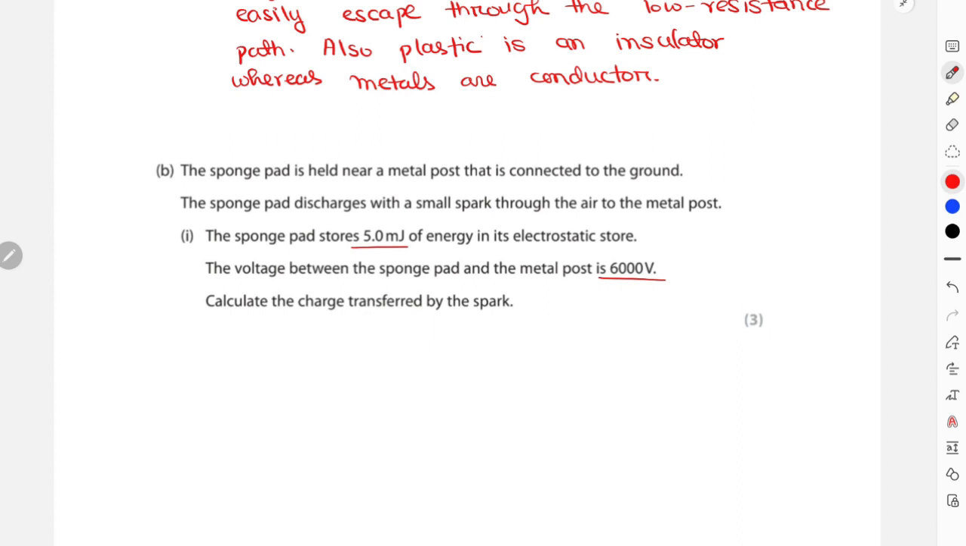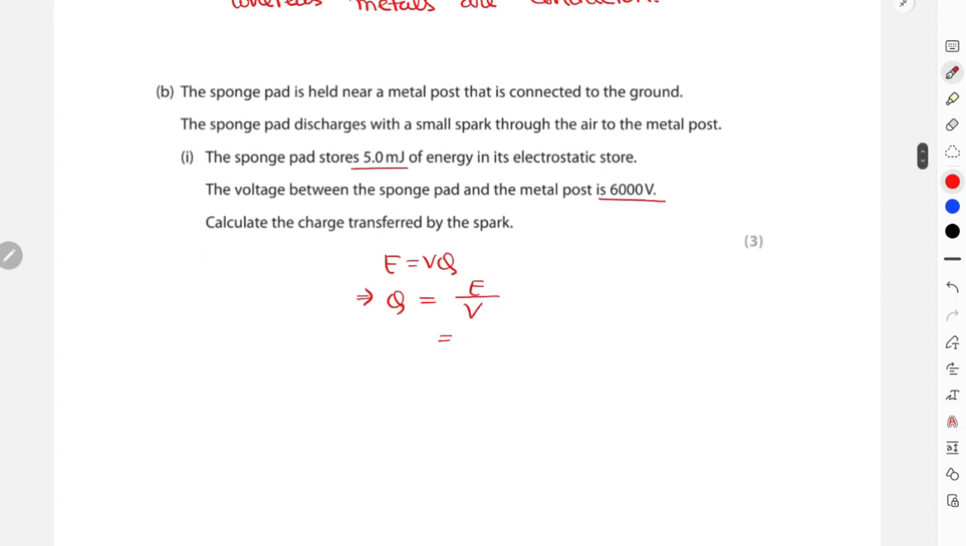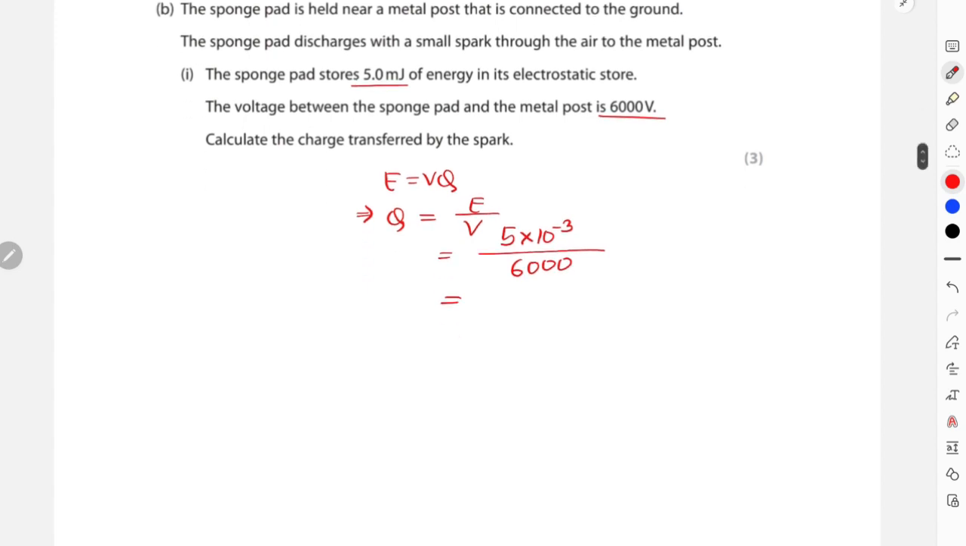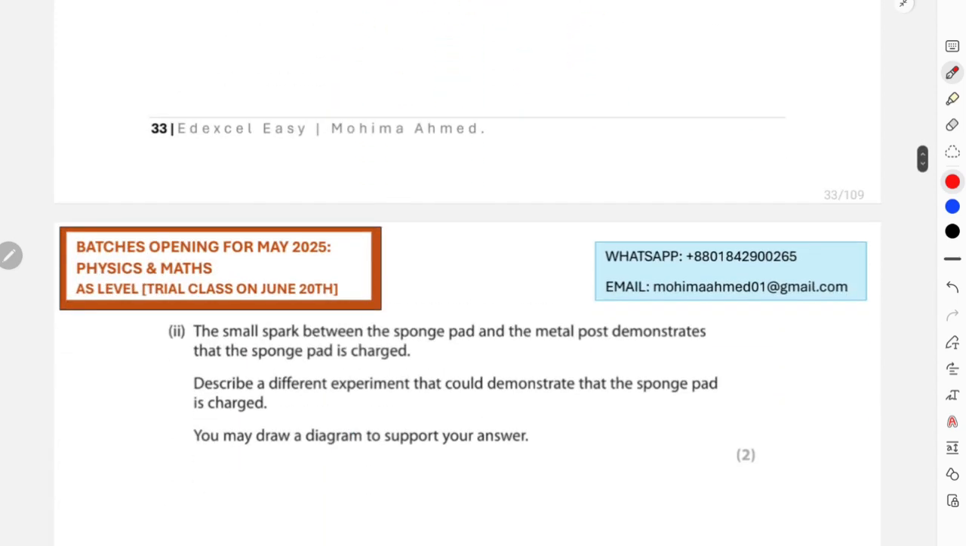We can obviously calculate that using the equation energy is equal to voltage times charge. We want to find the charge, so the equation is E equals VQ, where Q will be E over V, energy over voltage. That is energy is 5 times 10 to the power of -3 divided by 6,000, and eventually the charge turns out to be 8.3 times 10 to the power of -7. So 8.3 times 10 to the power of -7 coulomb. That is your charge over here. Let's move on to the next question.